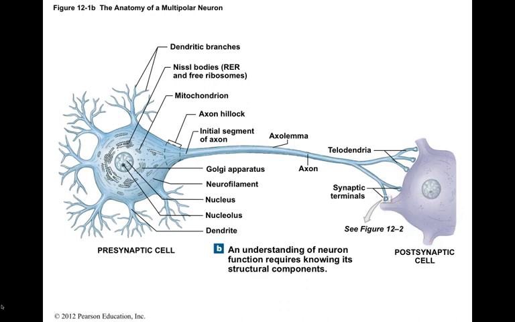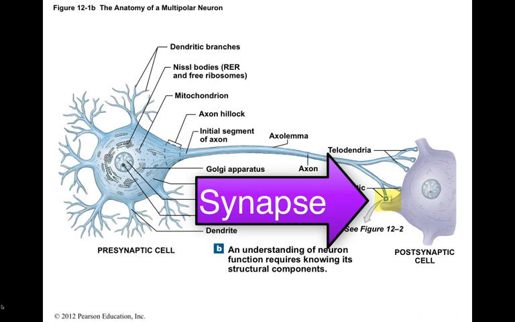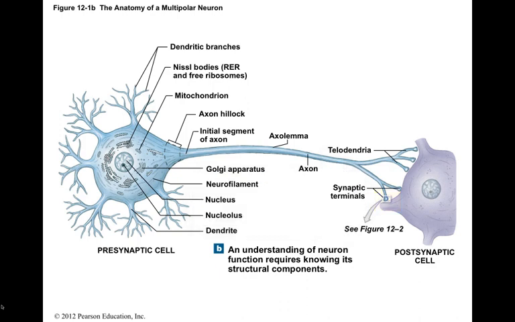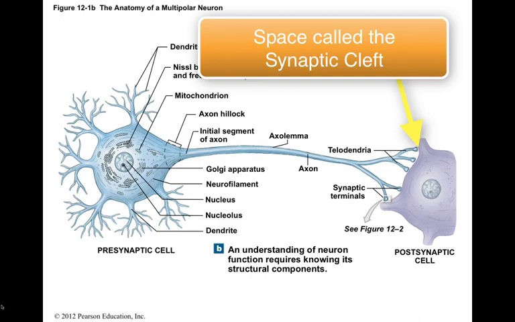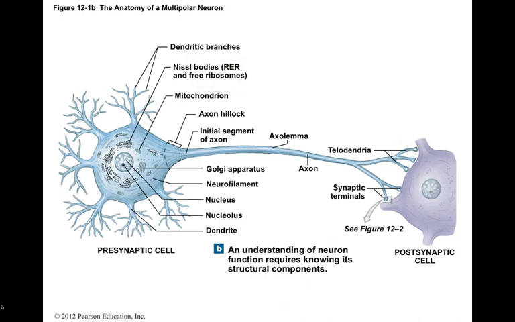The synaptic terminal is part of a synapse, which is a specialized site where the neuron communicates with another cell. Each synapse involves two cells: the presynaptic cell, which is the cell that sends a message and includes its synaptic terminal, and the postsynaptic cell, which is the cell that receives the message. The space in between the synaptic terminal of the presynaptic cell and the postsynaptic cell is called the synaptic cleft. Chemicals contained in vesicles in the synaptic terminals will be released via exocytosis into the synaptic cleft. This release is triggered by an action potential traveling down the axon of the presynaptic cell.